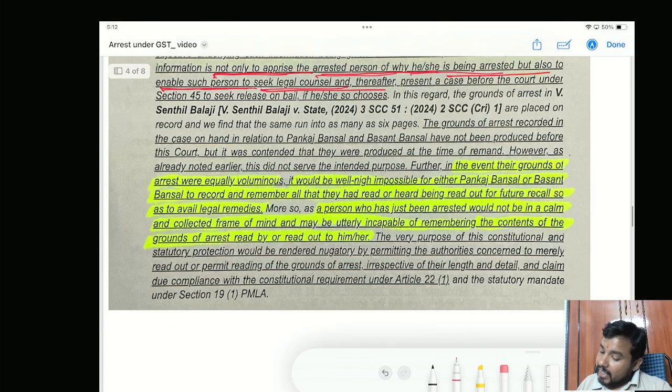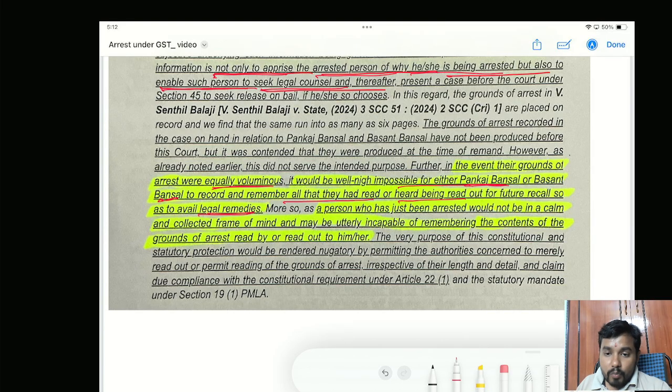Next one. In the event their grounds of arrest were equally voluminous, it would be impossible for either Pankaj Bansal or Basant Bansal to record and remember all they had read or heard being read out for future recall so as to avail legal remedies. What actually happened in this case was that the grounds of arrest were not given in writing, they were informed. Informed in the sense they were read out. The officers had read it out before the arrested persons, that is Pankaj Bansal and Basant Bansal.